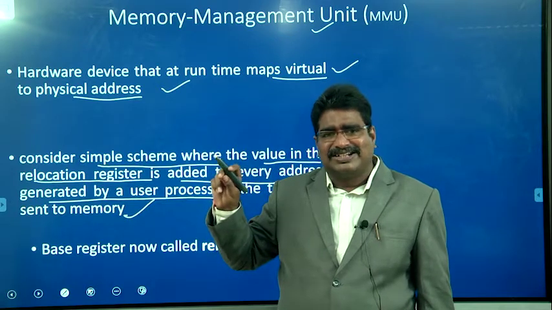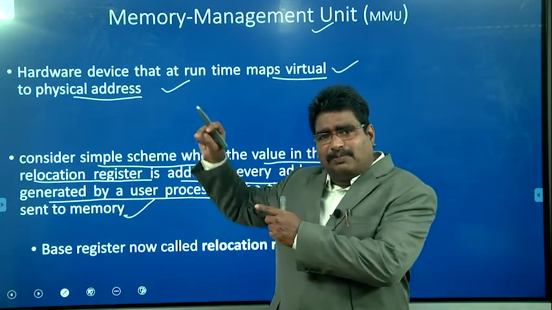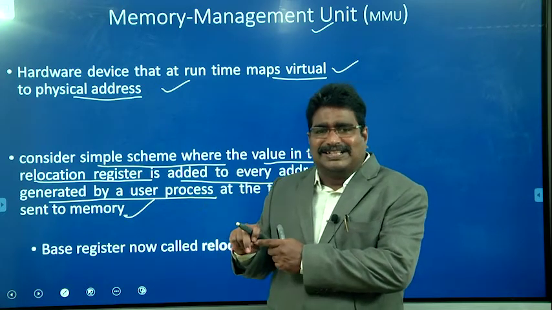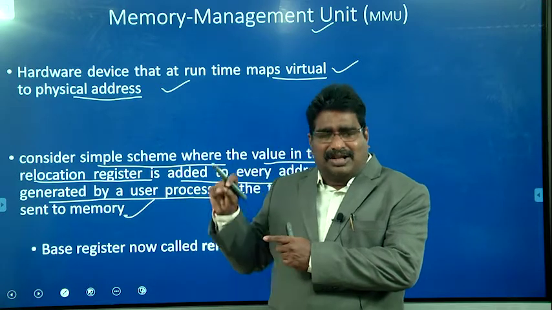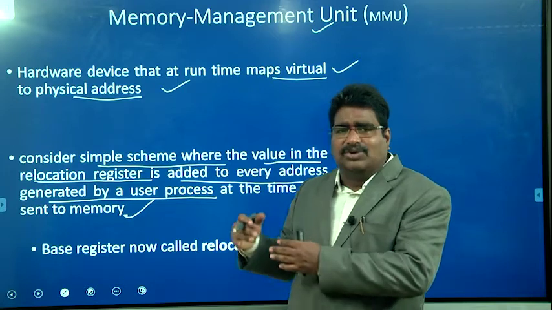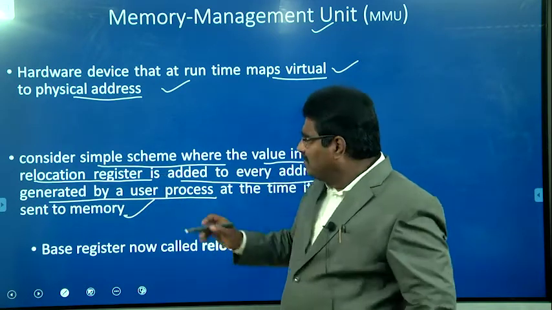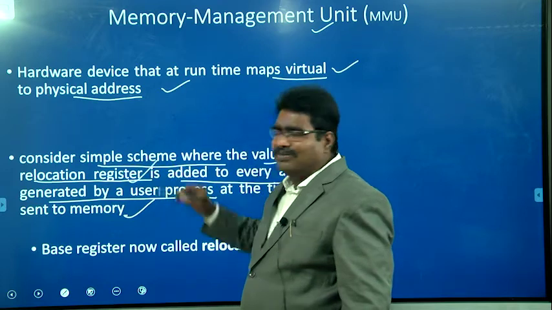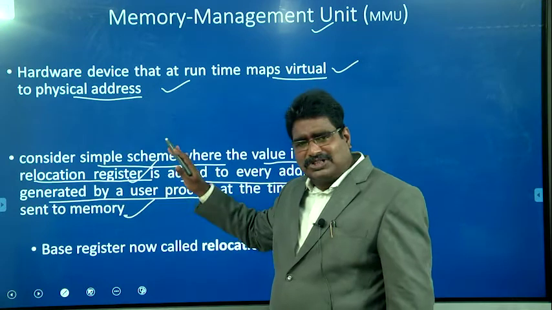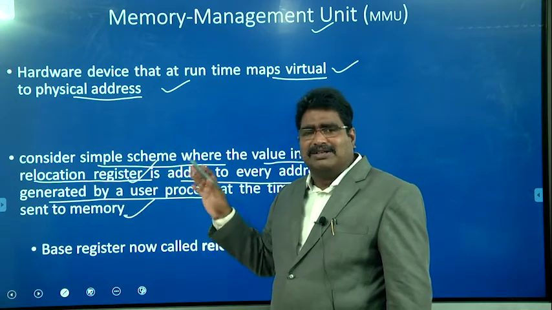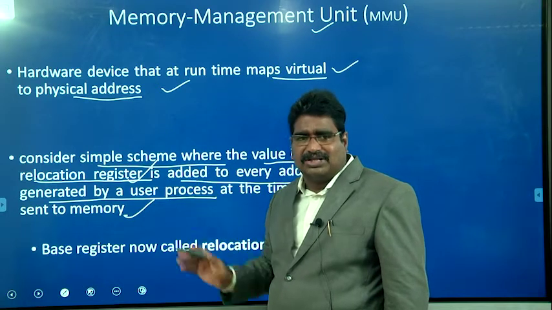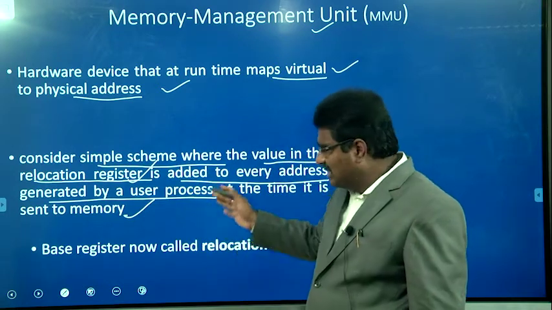Once the program executes, the process generates the logical address. The logical address represents an instruction or data address counted from the start of the program. That is the virtual or logical address. The logical address is added to the relocation register, and then we get the physical address. So this is one of the simple schemes. It is easy to implement, but some limitations exist. We will discuss the disadvantages of contiguous memory allocation in the next slides.